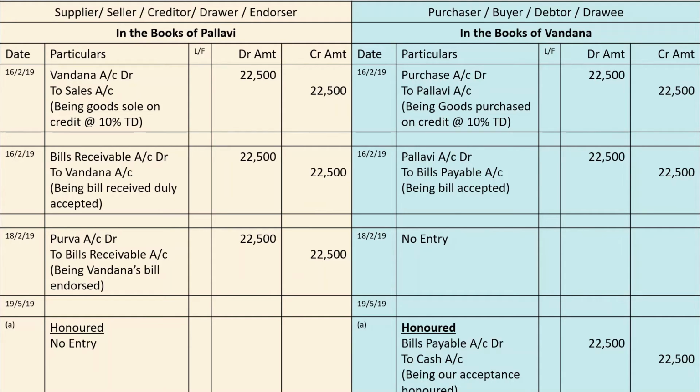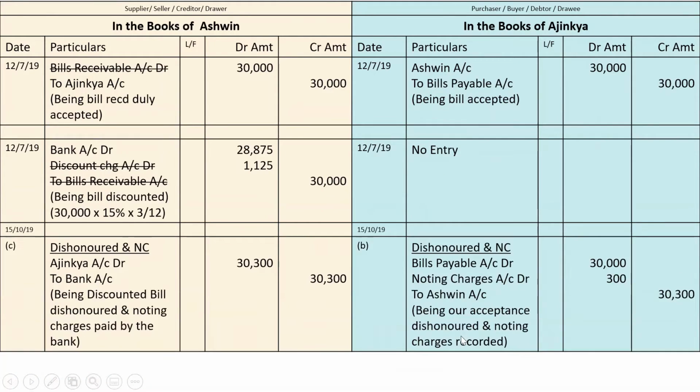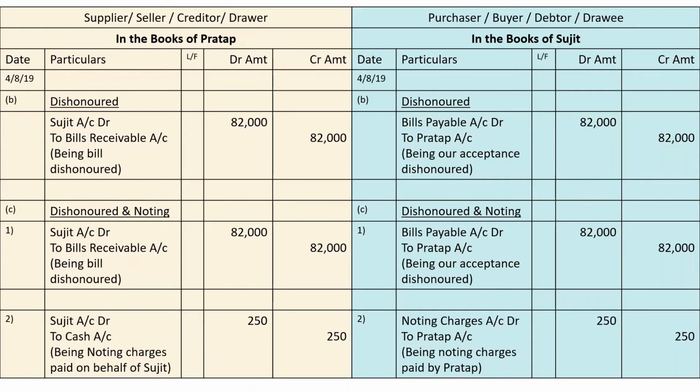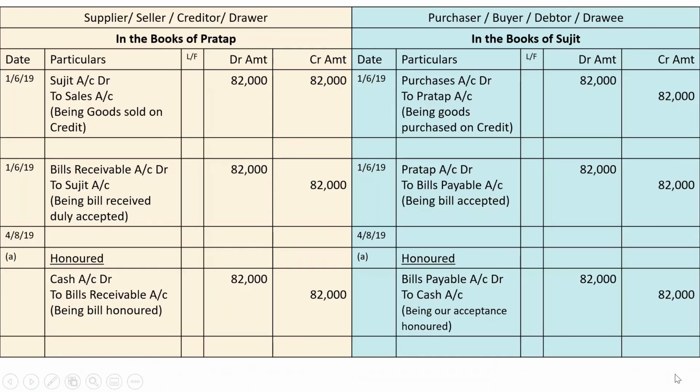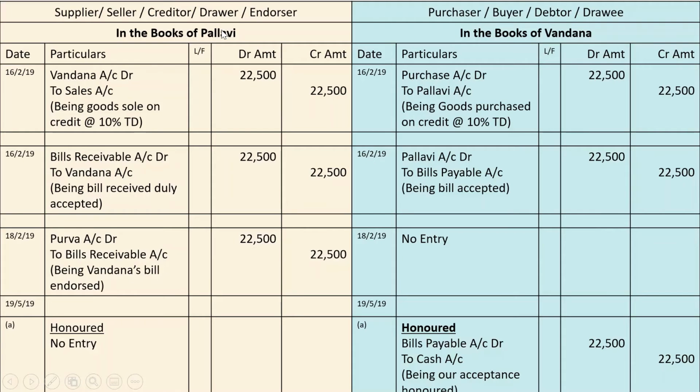Now those of you who are keen in understanding the topic of bill of exchange properly, they'll remember, sir, last time it was discounted bill which was honored. Again the same entry was there. Discounted bill honored. Entry was bills payable to cash or bank account. Now also honored. Entry is bills payable account debit to cash or bank account. Sir, first situation, ekdam first situation. Retained bill honored, again same entry, bills payable account debit to cash or bank account. That means you can understand in the books of drawee, if the bill is retained by the drawer, or the bill is discounted by the drawer, or the bill is endorsed by the drawer, still honored, the entry is always same, bills payable account debit to cash or bank account, 22,500. Narration is also same, being our acceptance honored. I hope it is clear to all of you.